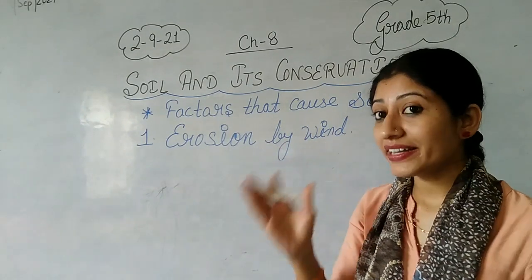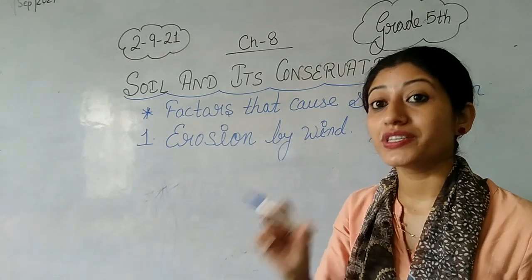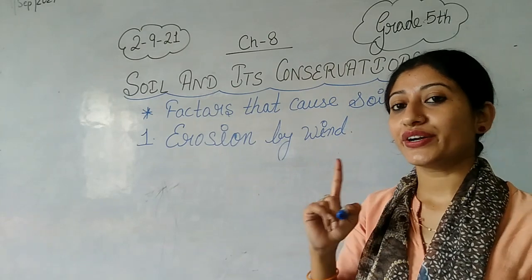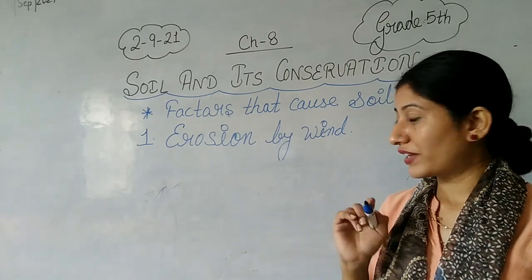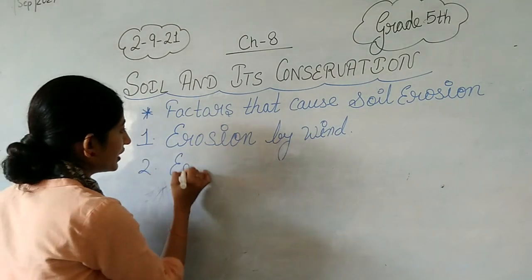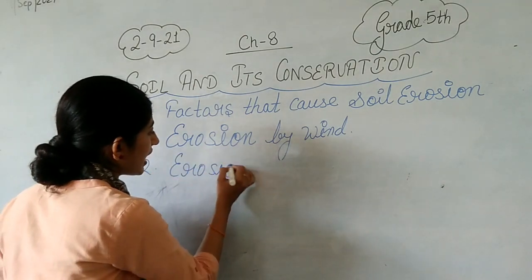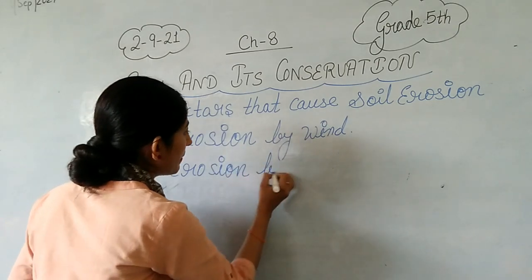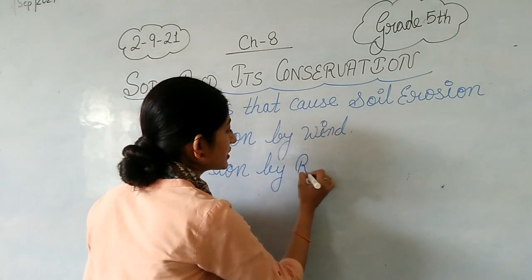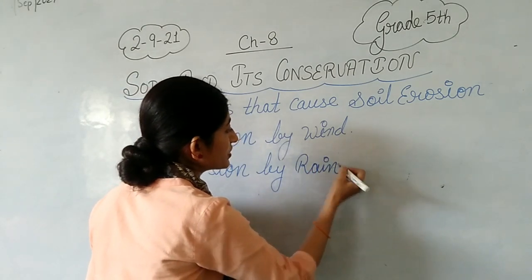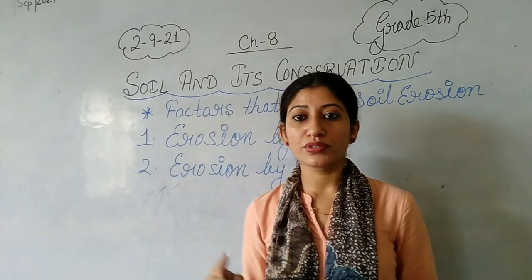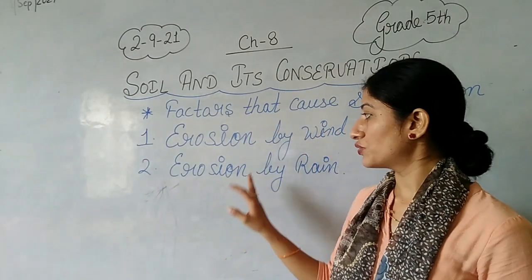So students, another thing that causes erosion is wind. So it's time to discuss another type of factor that causes erosion. We are going to discuss the second point, that is erosion, E-R-O-S-I-O-N, erosion by rain. Okay, erosion by wind we have discussed. Now it's time to discuss erosion by rain. Now we are going to see how soil erosion takes place due to rain.